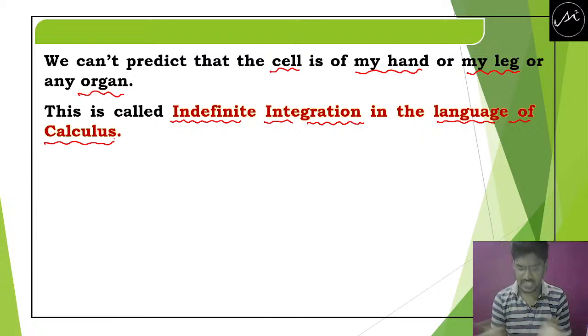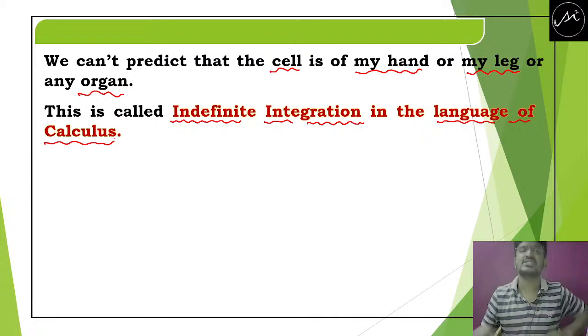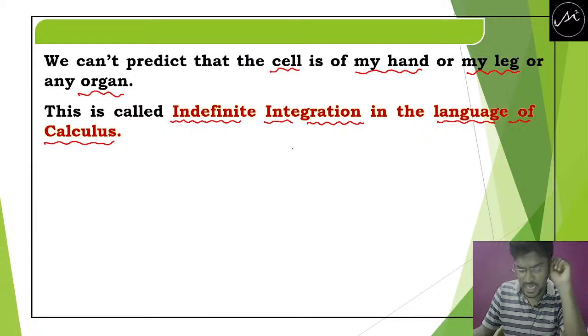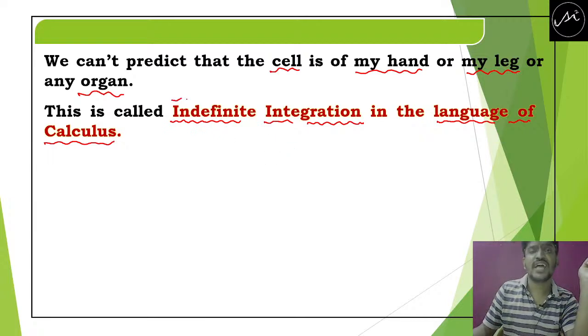It may give anything, because by integrating the cell, you can't tell that you will definitely get hand, definitely get leg, definitely get organ. That we can't predict. So that's why we say it is indefinite. So that's why we call it indefinite integration.